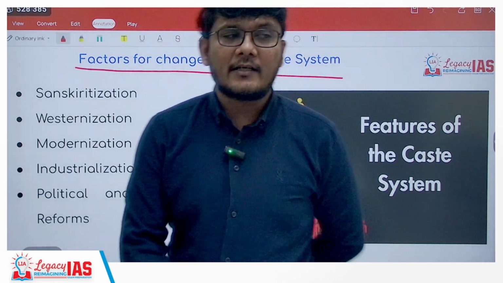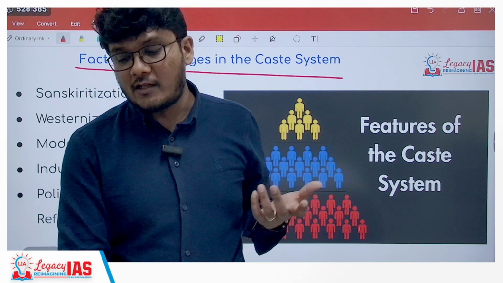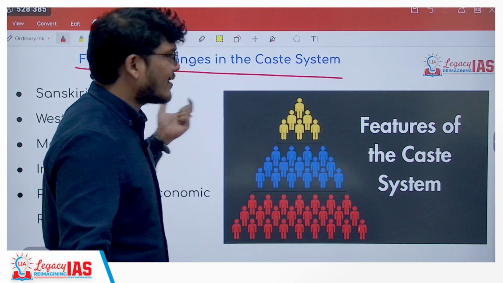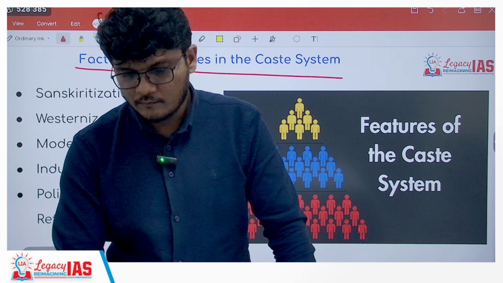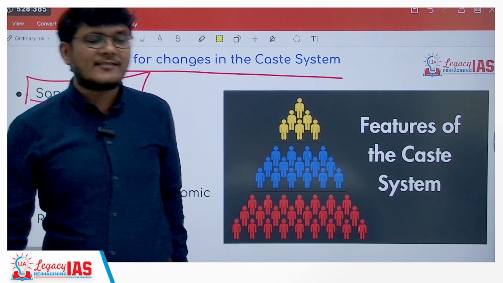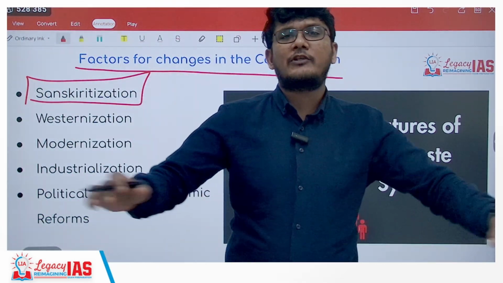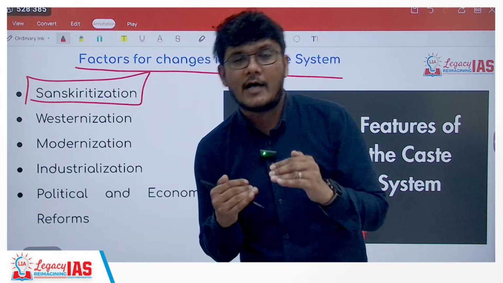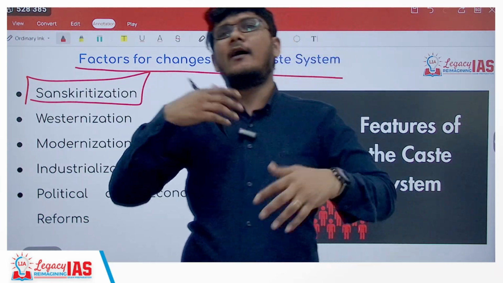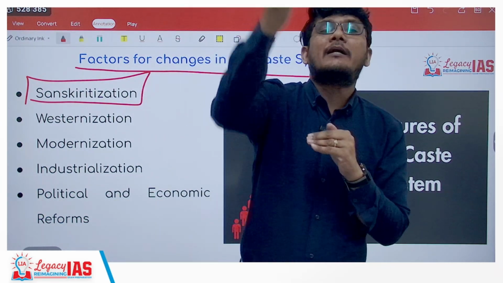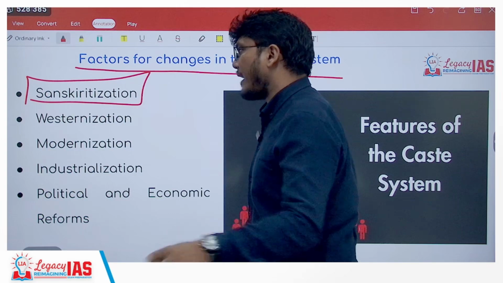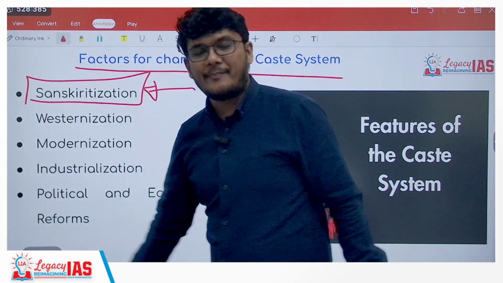Now, next is the factors for changes in the caste system. That means the factors that can lead to change in the caste system or the structure of the caste. So let us understand what these factors are and how they lead to change. So the first thing over here you have is Sanskritization. What is Sanskritization? Sanskritization is a process which is undertaken by the people from the lower caste. So what they do is, the lower caste people would try to mimic or let's say copy the rituals and the things that the upper caste people are doing in order to gain higher status in the society. So this is what is meant by Sanskritization.